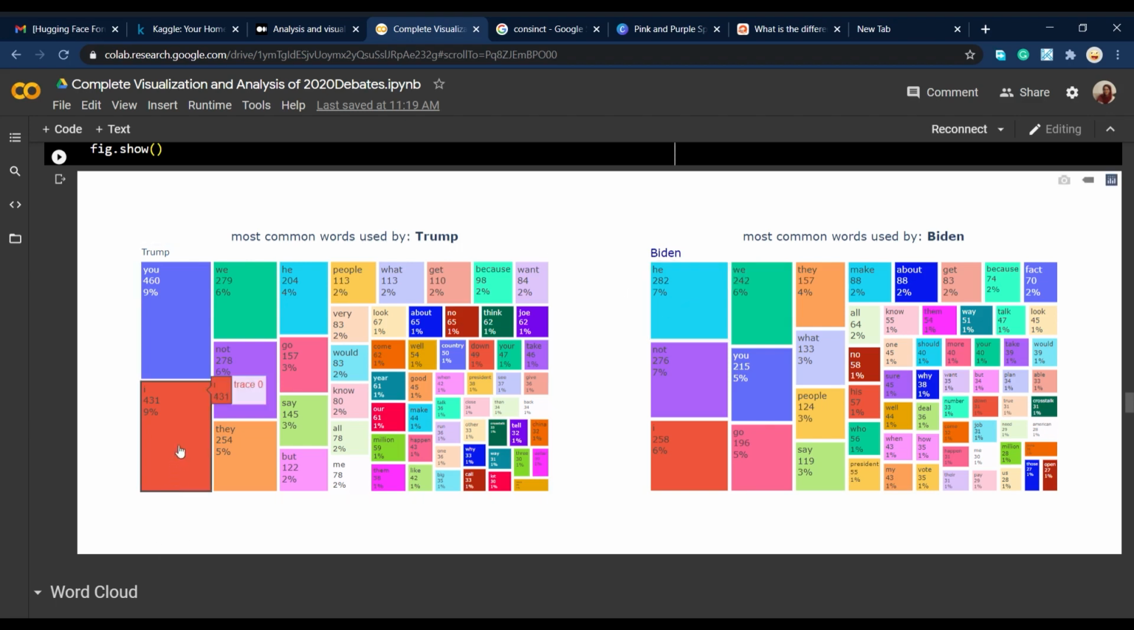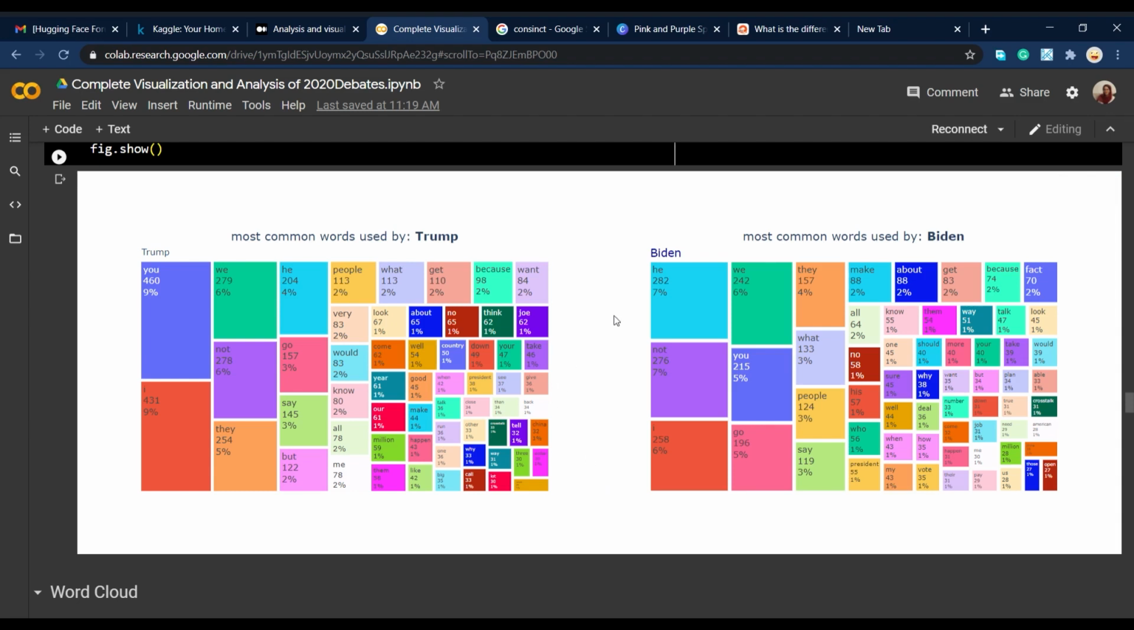Another interesting thing is that Trump uses the pronoun "I" twice as much as Biden does. And I don't want to conclude anything or say anything about each personality, but you can understand the personality of each one by looking at how they talk and the lexicon that they use.